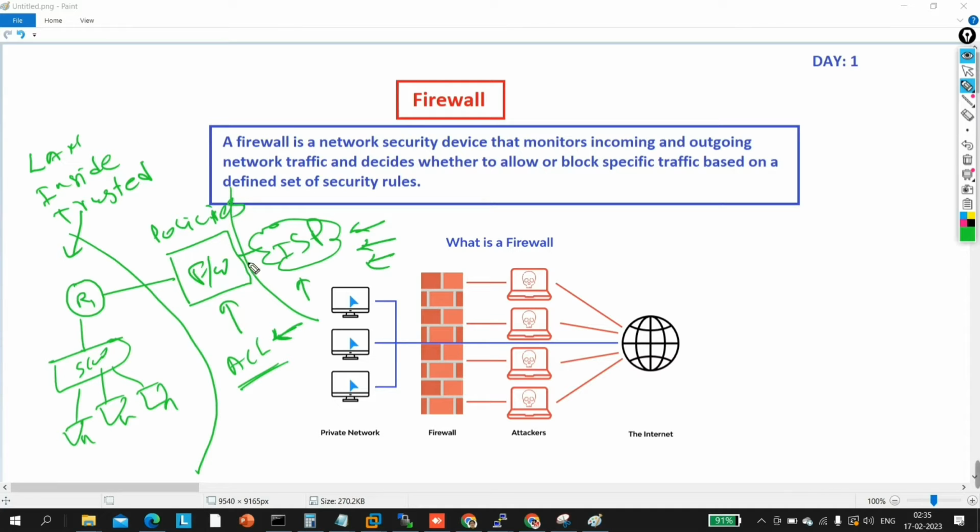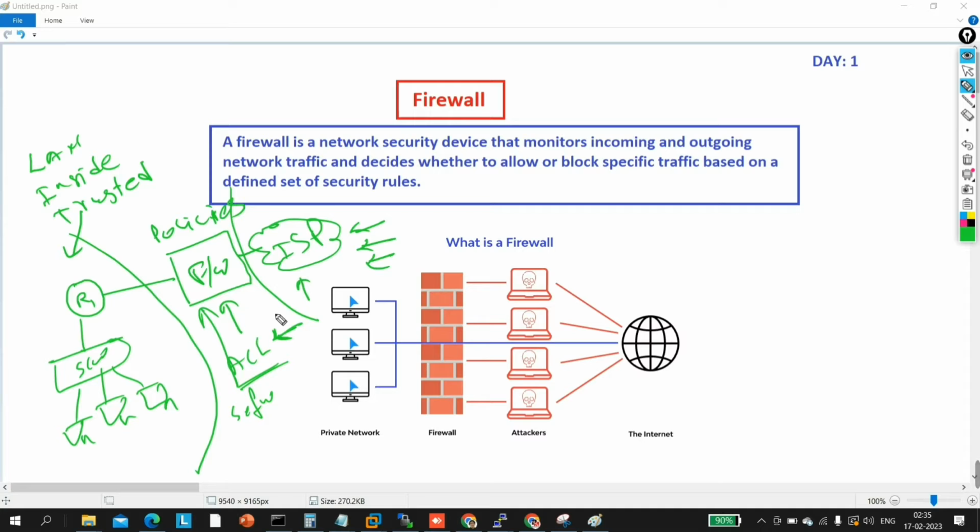Fine. So there are some pre-configured policies on a firewall. If you buy a new firewall from the market, there will be some pre-configured policies. Who has configured these policies? Software engineers, right? Software engineers have already configured some policies on this firewall. And you know, a firewall denies and permits traffic on the basis of pre-configured policies.